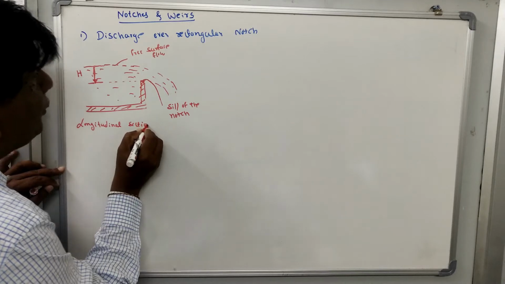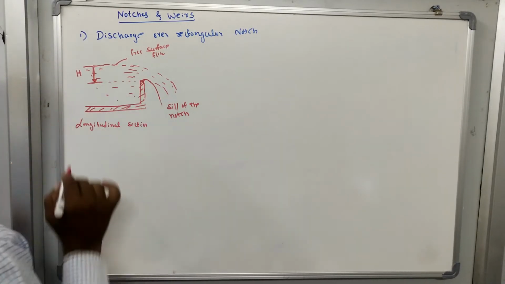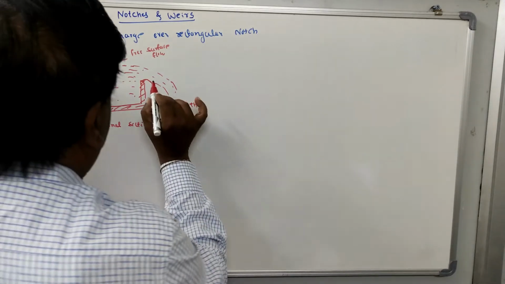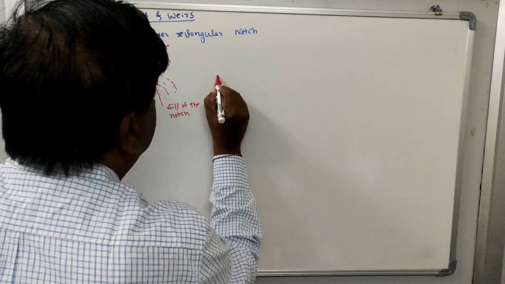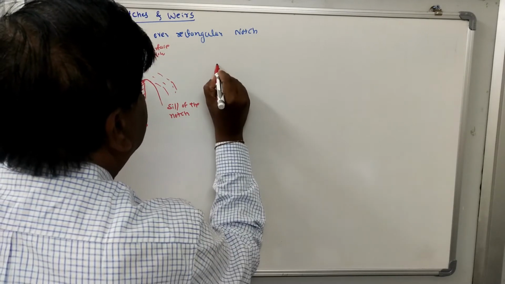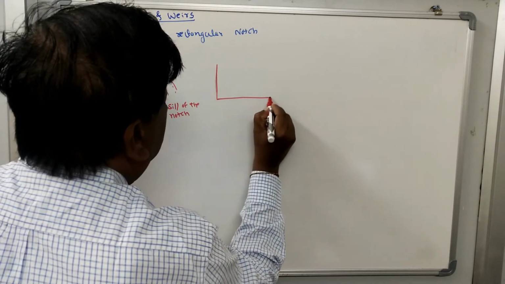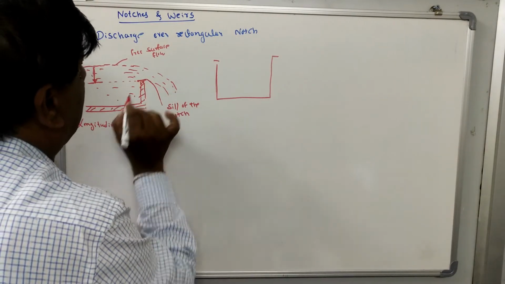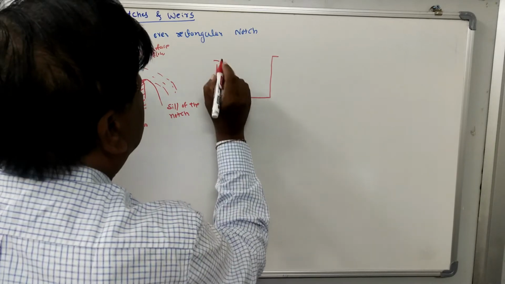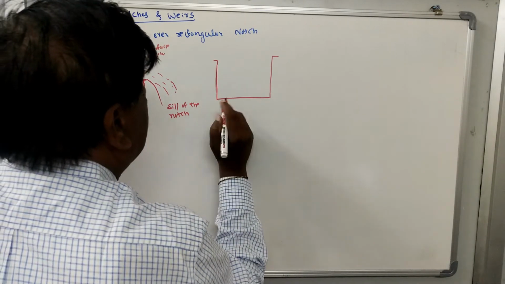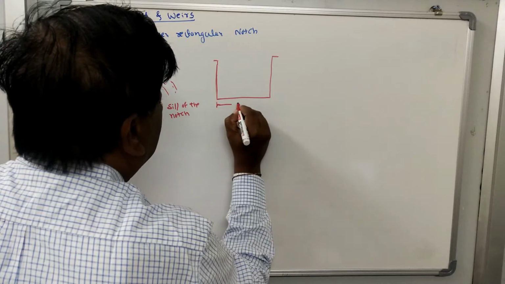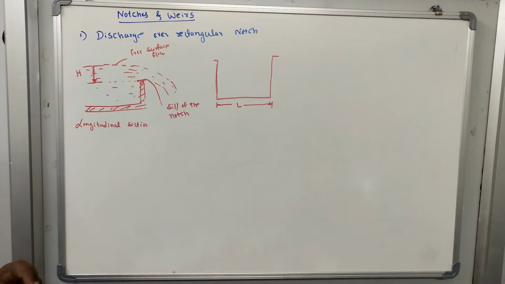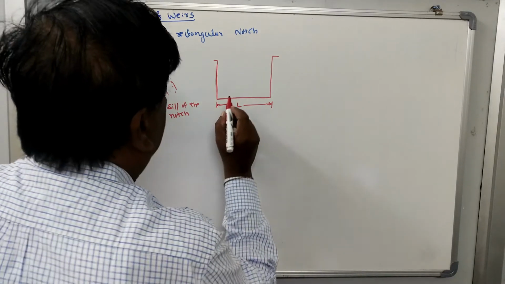Now let us take a cross section at the sill. So it is to be like this, cross section at the sill, that is cross section at this point, at the sill of the notch. So let L be the length of the notch.